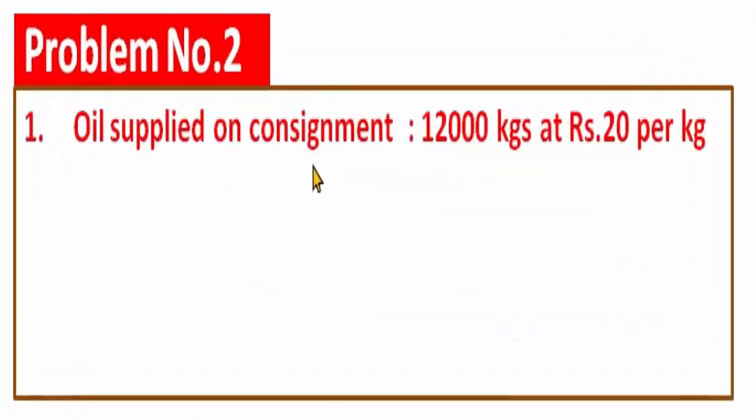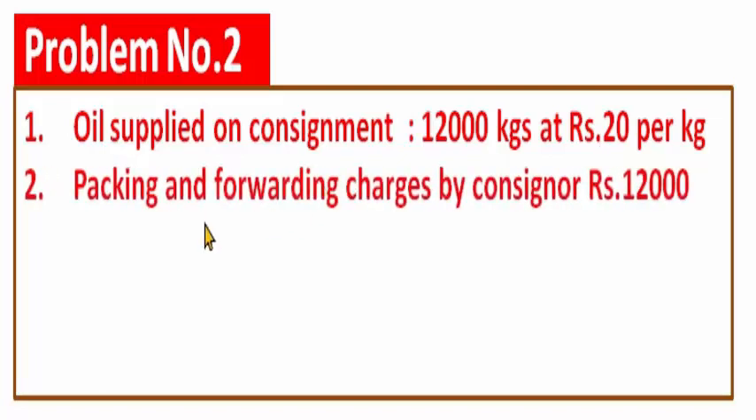Oil supplied on consignment 12,000 kgs at rupees 20 per kg. The actual oil supplied on consignment, how much? 12,000 kgs at rupees 20 per kg. Packing and forwarding charges by the consignor, rupees 12,000.